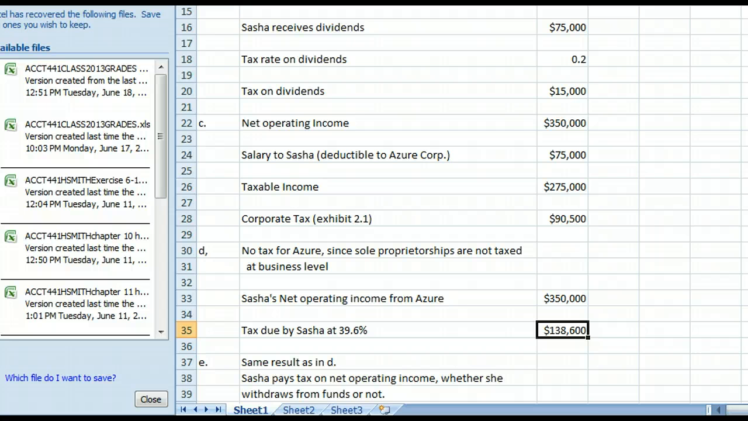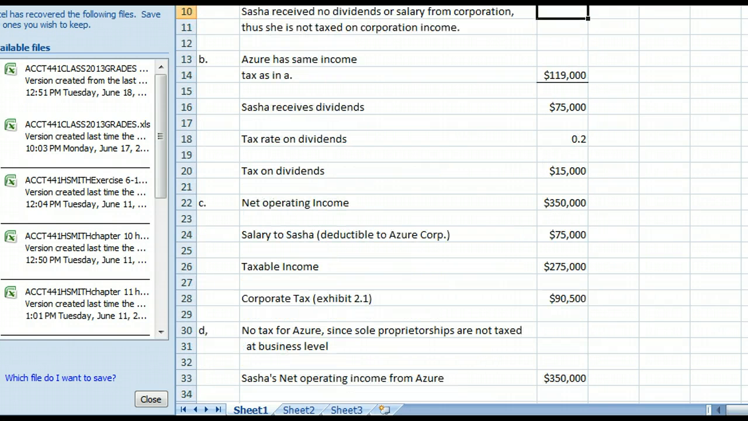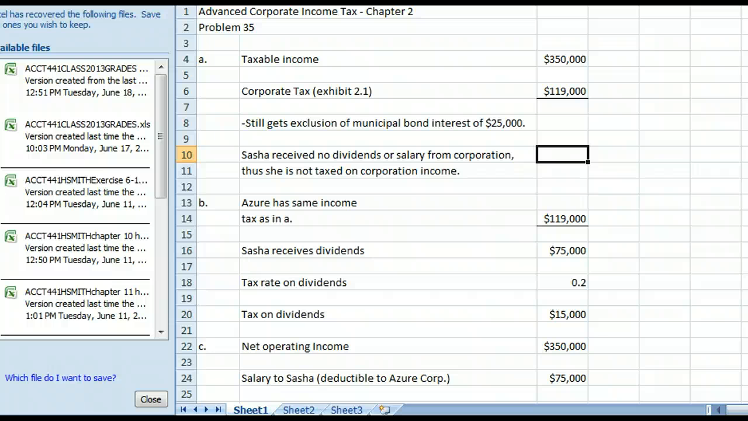Okay. For E, it says there is a sole proprietorship and she withdraws $75,000. We're going to get the same results as in D. She's going to pay tax on the net operating income through her Schedule C, whether she withdraws funds from it or not. So there's just kind of a quick short rundown for you on some basic principles of the differences and how entities are taxed.